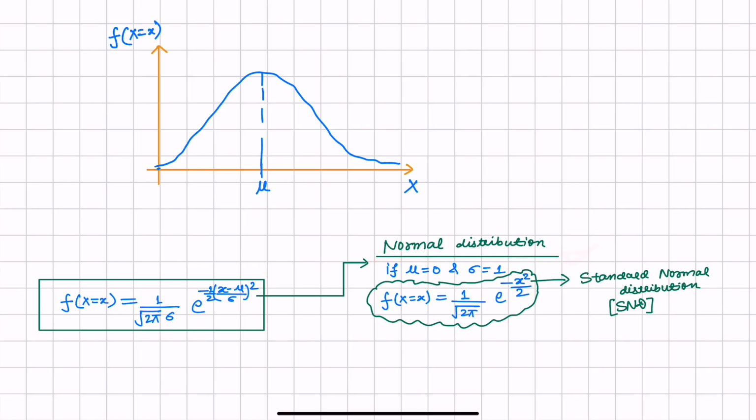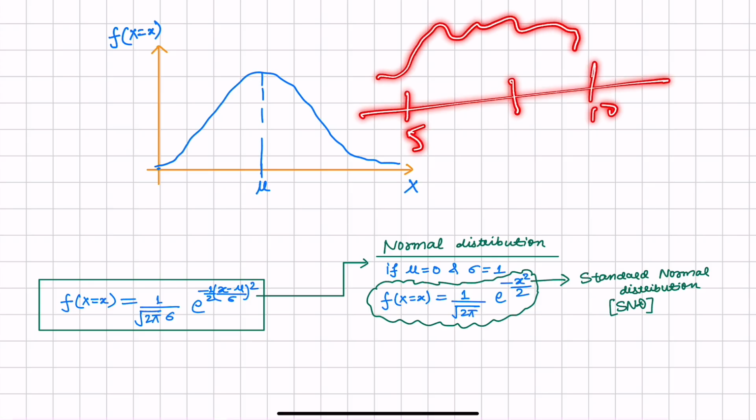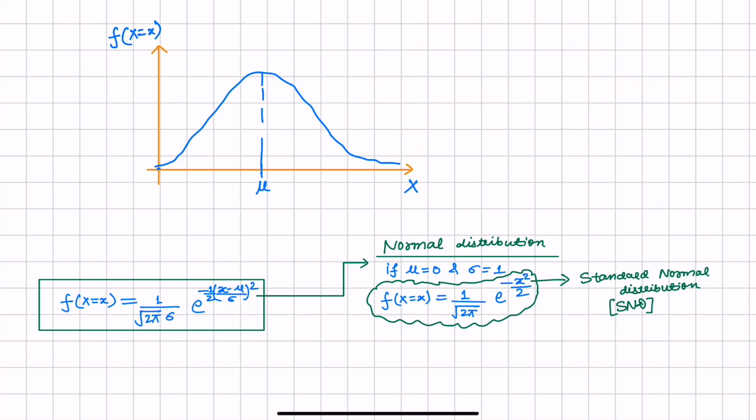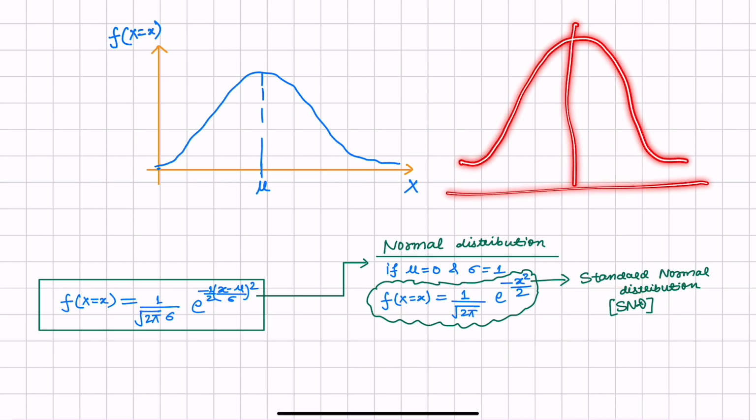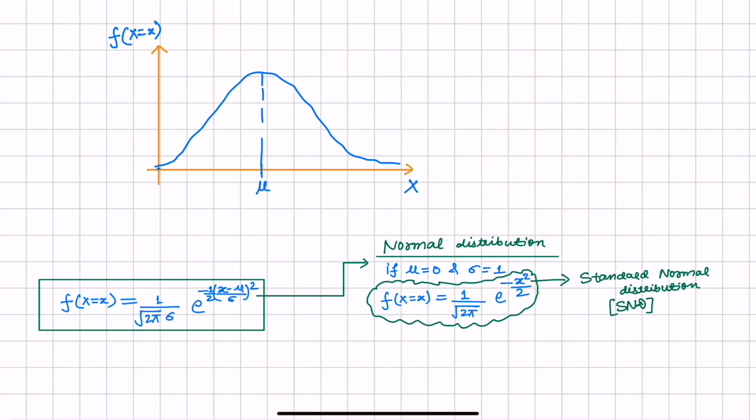It is similar to asking what is the probability of temperature at a place varying from 5 to 10. The probability distribution function might be normal, or it can be any distribution, right? I am just taking examples. If mu is 0 and sigma is 1, then we call it a standard normal distribution. Why? Because its distribution will be something like this, with mean 0 and standard deviations of 1, 1 standard deviation and so on.